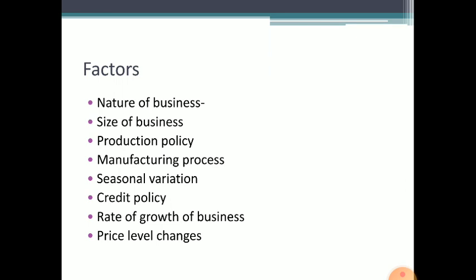The next one is production policy. Working capital requirements are also influenced by company policies such as dividend policy, depreciation, etc. The next one is manufacturing process. The efficient utilization of a firm's resources by reducing waste and improving coordination and control will reduce the cost of manufacturing.